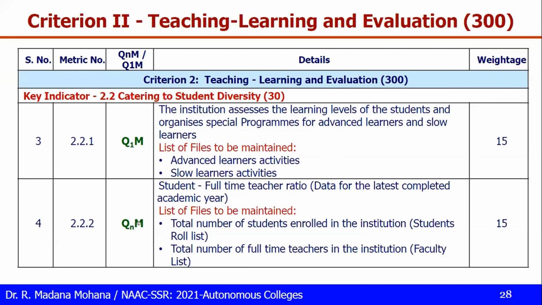Then 2.2.2, this is quantitative, student faculty ratio. So this is for the latest completed academic year. For this, total number of students enrolled in the institution during the current completed academic year, the total number of faculty on roll. So based on this, the ratio will be calculated.